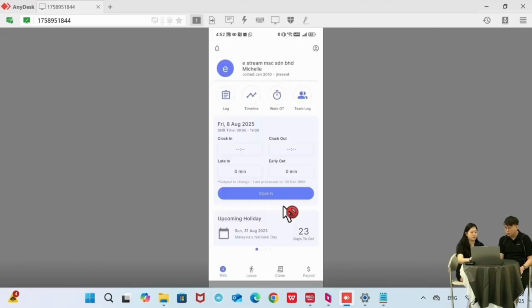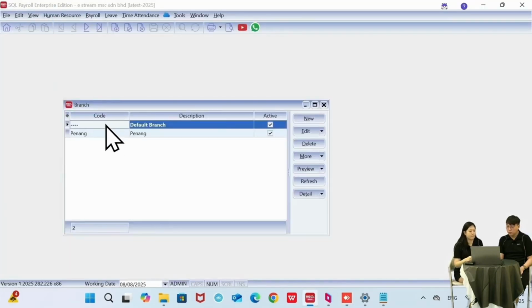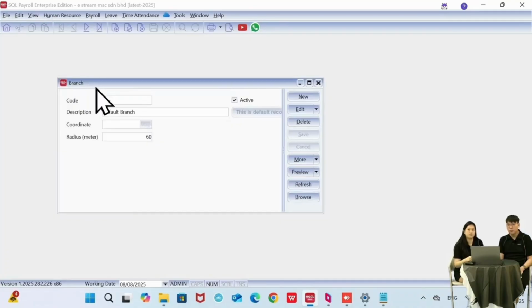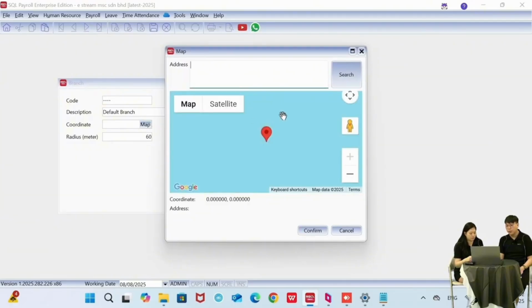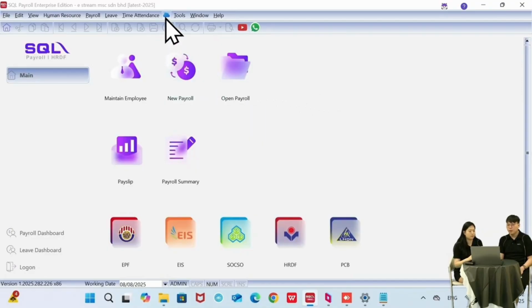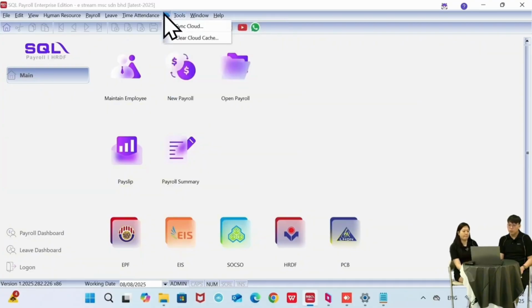Now I will return to our SQL payroll software. I want to add on a bit to what I said just now: the maintain branch setting you need to do to enable clock in. Here you can choose your office location, so only employees within the range can clock in and clock out. We set it up here. After the employee does the leave application, now let's see how the application syncs into our system. We go to the cloud icon again and go for sync cloud.